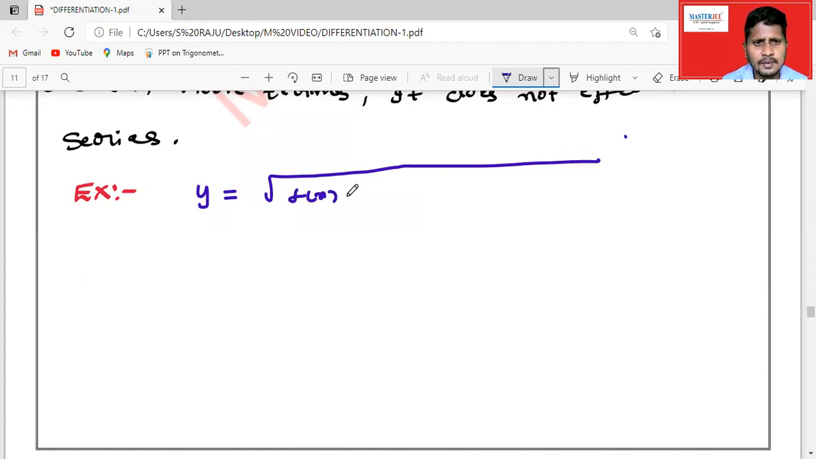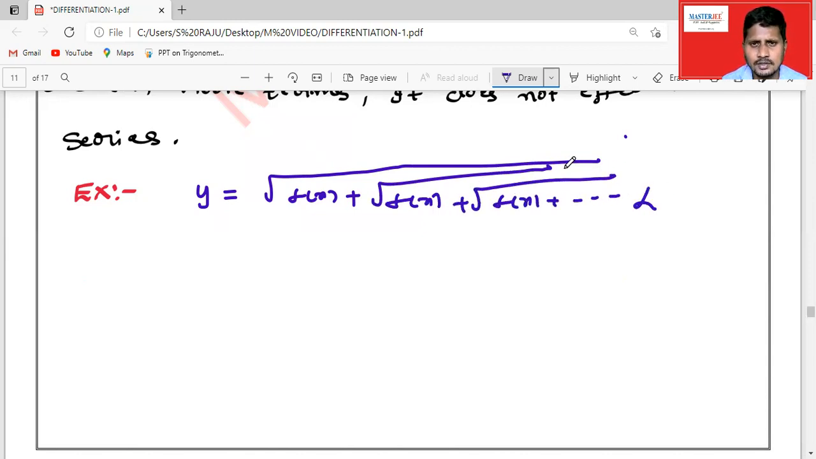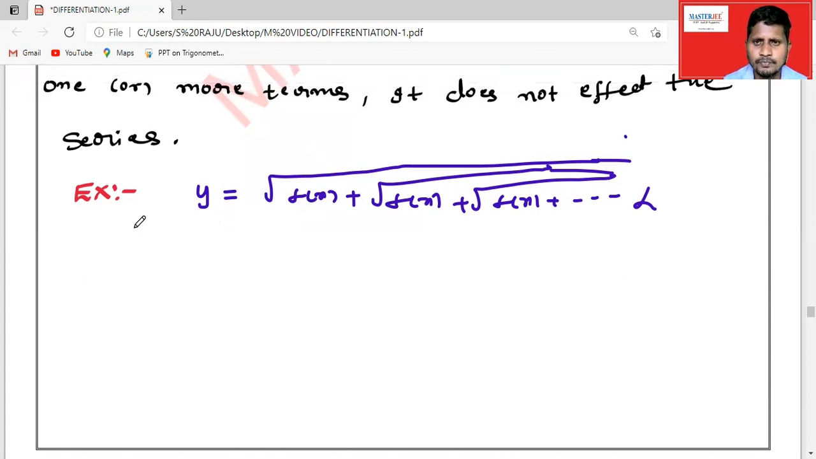So f of x plus square root of f of x plus square root of f of x plus so on up to infinity. So clearly it is an infinite series. So how can you differentiate? Can you apply the logarithmic method? No, because it is an infinite series.